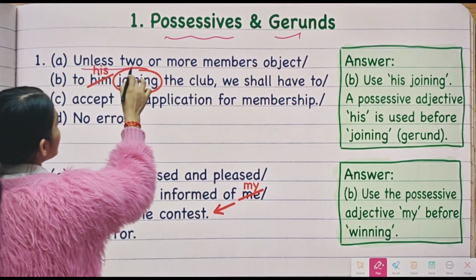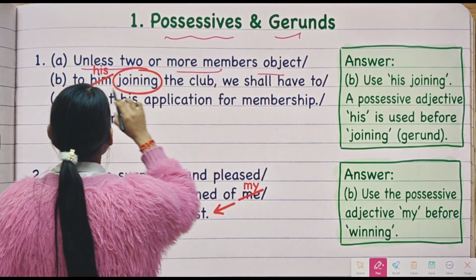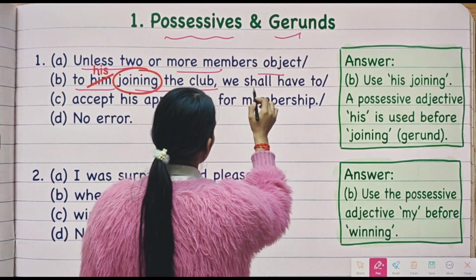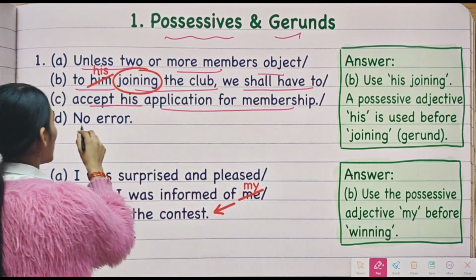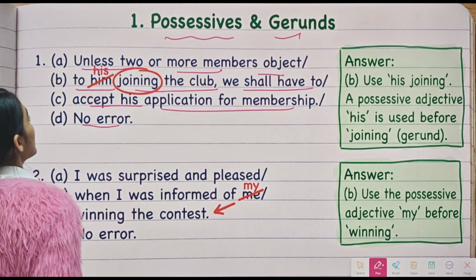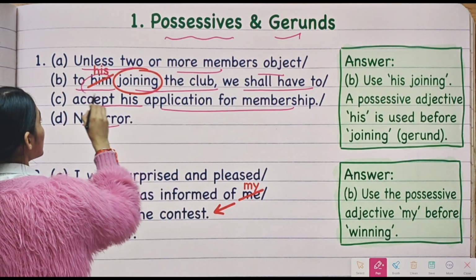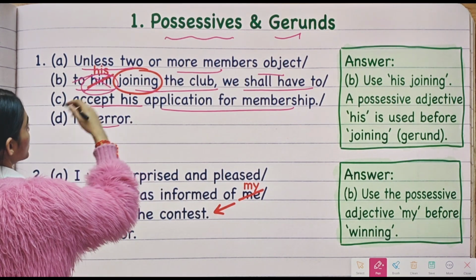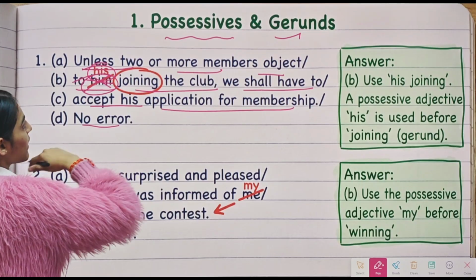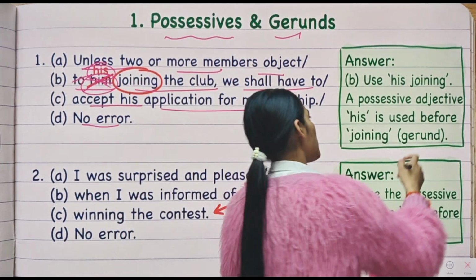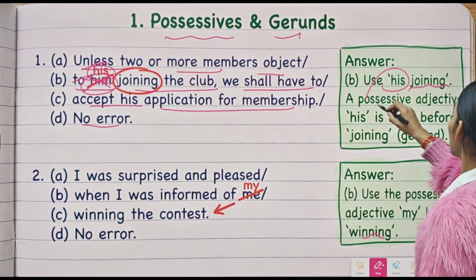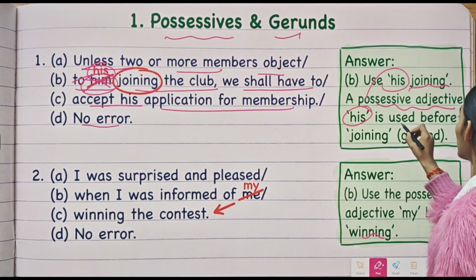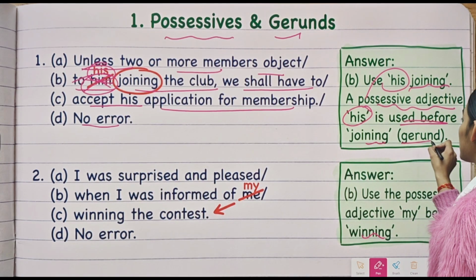Unless two or more members object to him joining the club, we shall have to accept his application for membership, or there is no error in the sentence. In this sentence, we have an error. Him has been used. Him cannot be used. Instead of that, we will use his. With joining, with winning, we will use his. The possessive adjective his will be used before joining, which is a gerund.